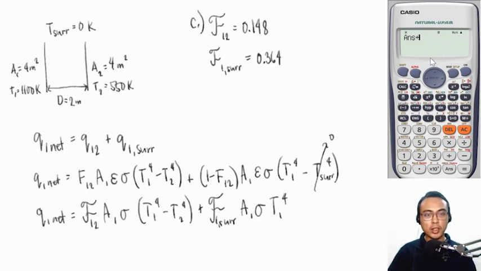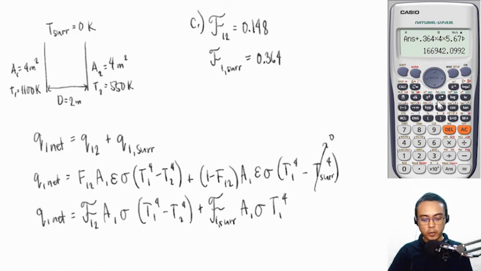We then add the contribution of the rate of heat transfer from plate 1 to the surroundings. That is, overall interchange factor F1 surroundings, that is 0.364, times area times the Stefan-Boltzmann constant times 1,100 raised to the fourth power.